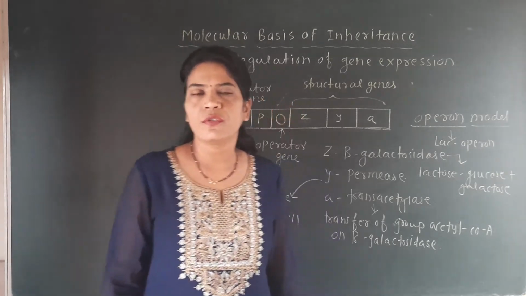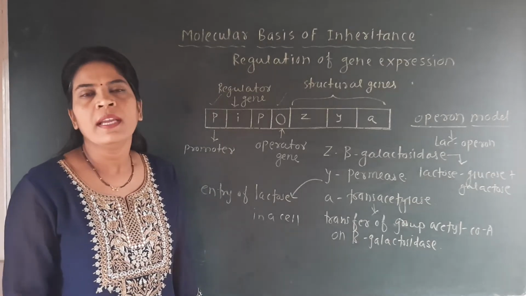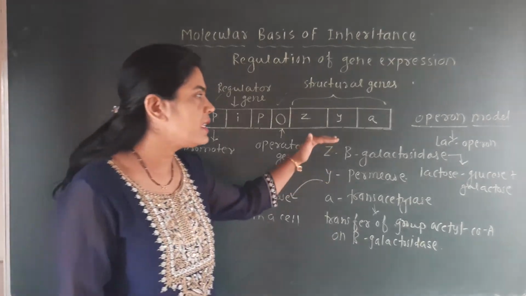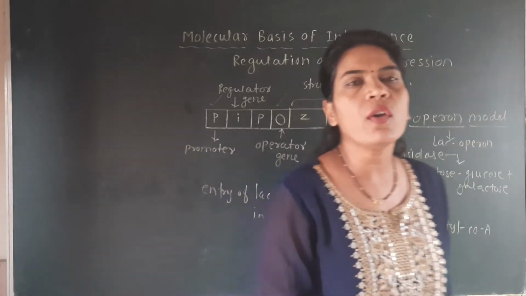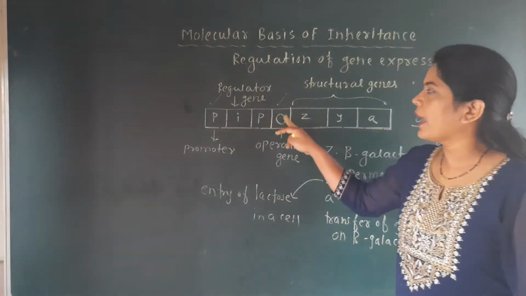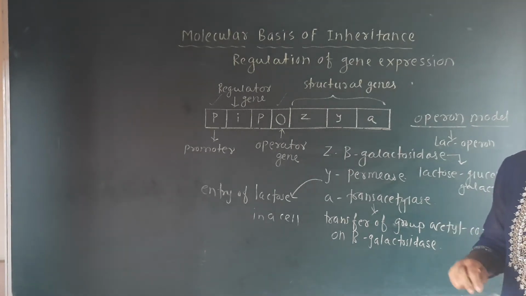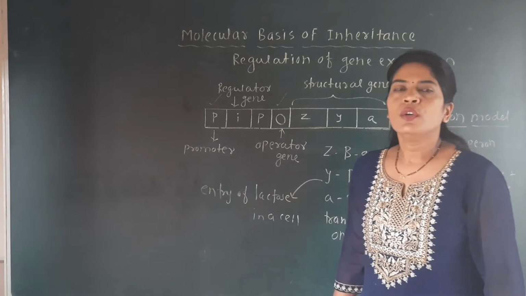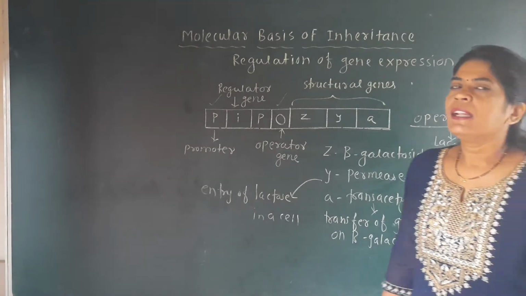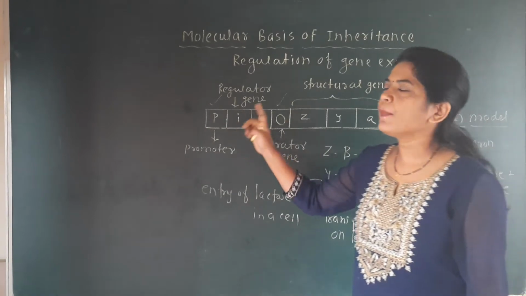These are called polycistronic structural genes. So first you have to clear the concept of the operon. In this operon, structural genes are there, and the activity of the structural genes is regulated by the promoter and the operator site. You are well known about the term promoter. Promoter is the sequence found on the DNA where the enzyme RNA polymerase binds.